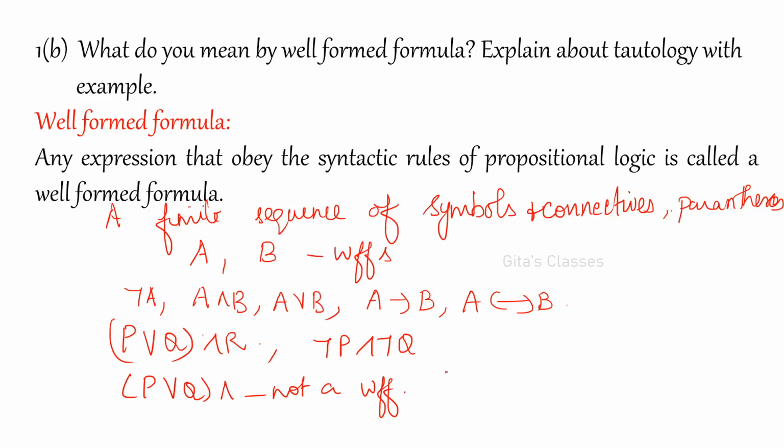And even if you start with a parenthesis, P, ∧, Q, conditional, and you leave it like this, you have two opening parentheses but only one closing parenthesis, right? So even this is not a well-formed formula. These are all examples.